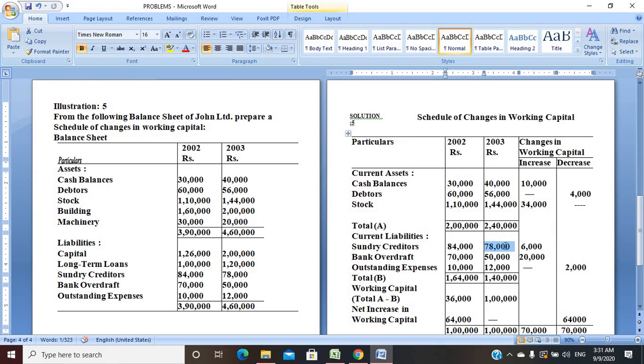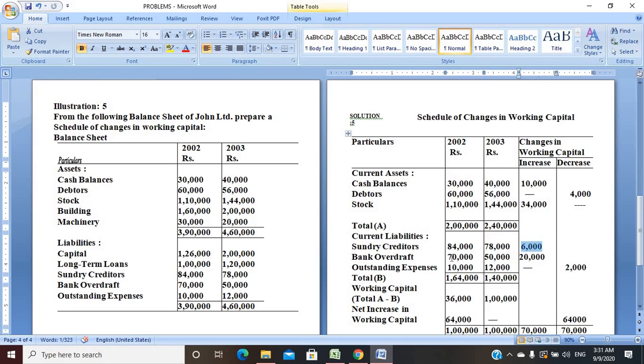So how do you identify whether it is increasing or decreasing? It is 84,000 in the previous year, but 78,000 now, so it is decreasing. So when we get a decrease in a liability, we mention it as an increase in working capital, that is 6,000.